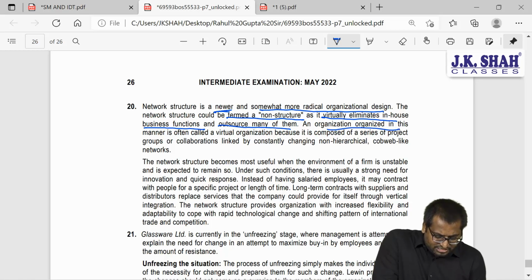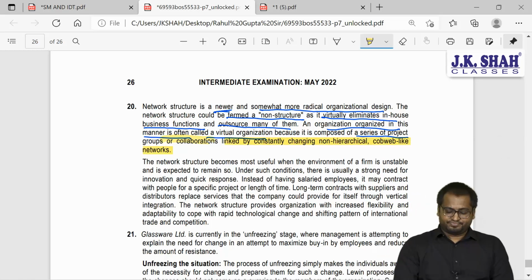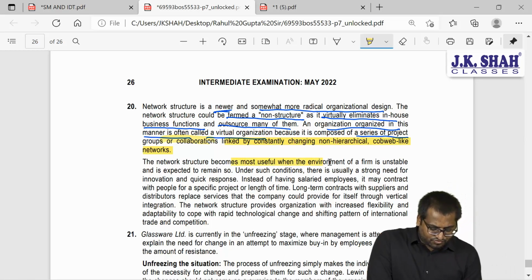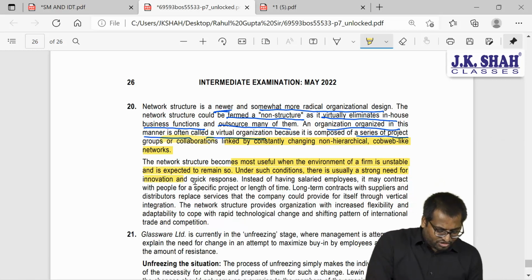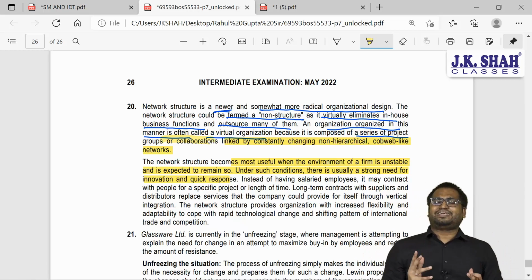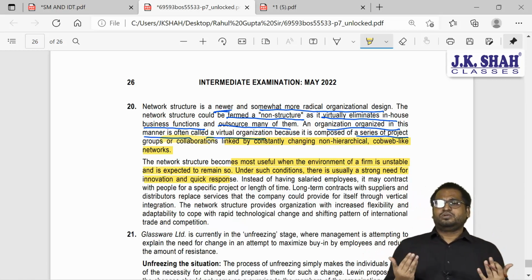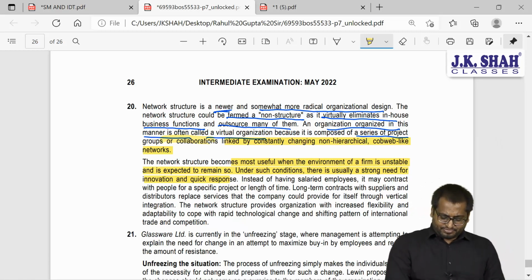An organization organized in this manner is often called a virtual organization because it is composed of a series of projects or collaborations linked by a constantly changing, non-hierarchical, cobweb-like network. So this network structure becomes most useful when the environment is unstable and is expected to remain so. Under such conditions, there is usually a strong need for innovation and quick response. Because the environment is changing so fast, we need to act quickly so that we can bring about the relevant products which are required in today's time.